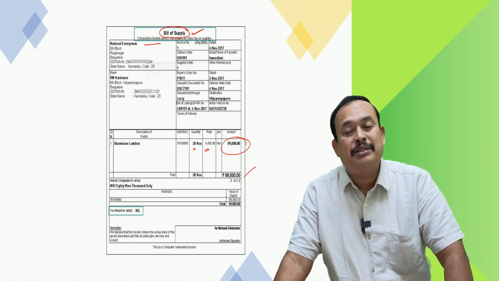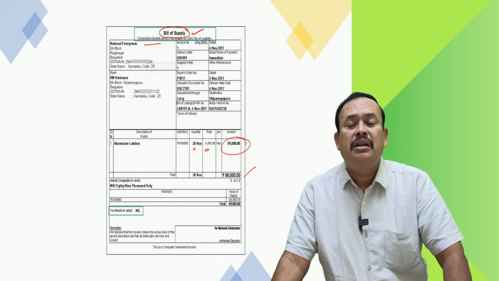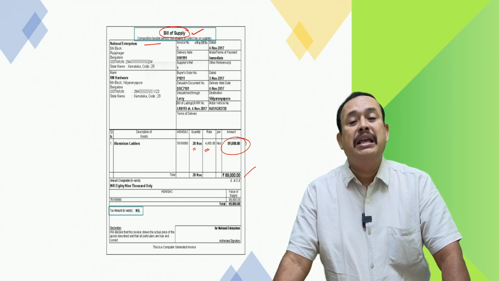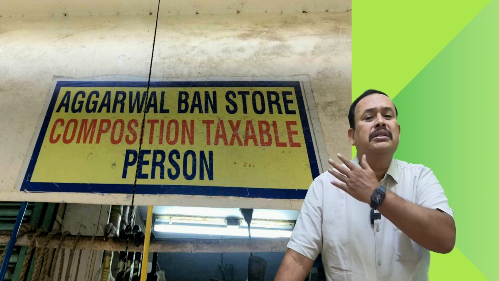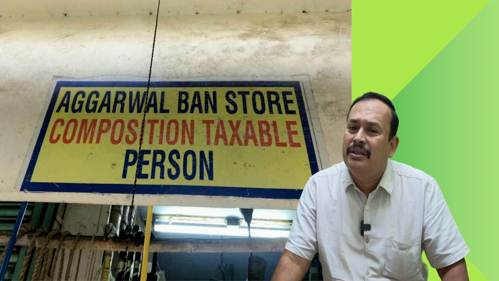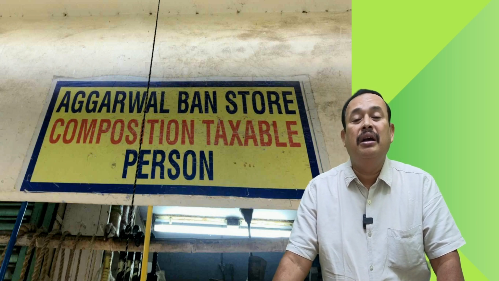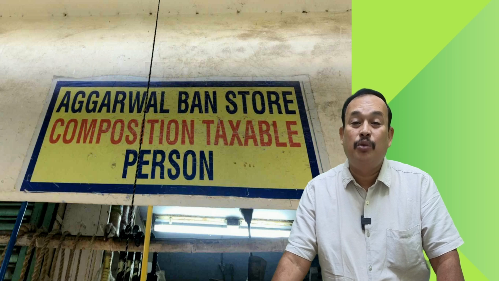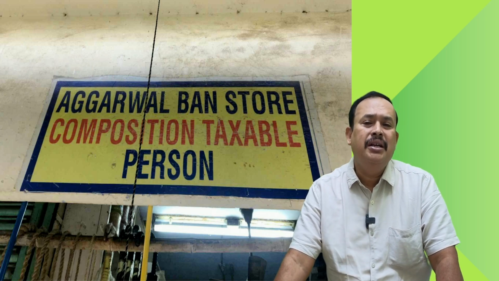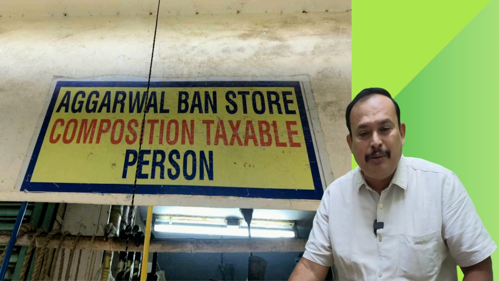If it is not mentioned in the invoice: composition taxable person not eligible to collect tax. If that was not there, or in your signboard, nameplate, if you have not mentioned composition taxable person, then you are liable for penalty under section 125 of the CGST, general penalty, up to a maximum of 50,000. So please come back. Referring furthermore here.